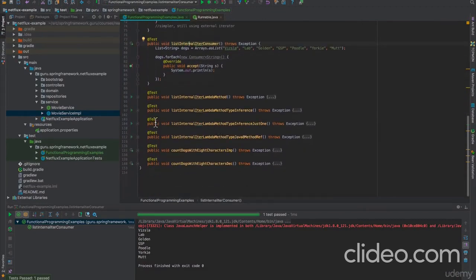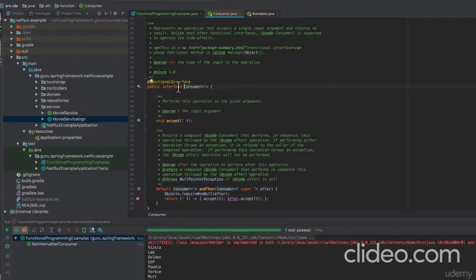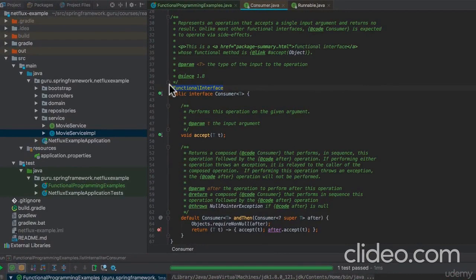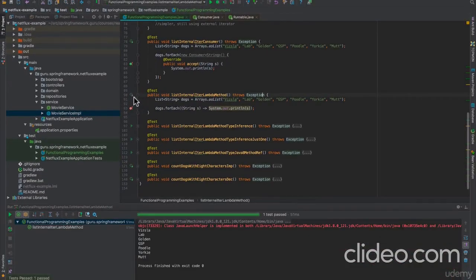And now let's take another look. We can simplify this further, and that consumer can actually be implemented as a function. So let's take a quick look at this. You can see that this is a functional interface inside the new Java. This is a Java 8 feature. So it's a functional interface that we can implement, so we can implement that as a function. Here, this is our function on line 93. And it's going to run the same way. That's a nice feature inside of IntelliJ, putting the run dialogues right in the gutter there.